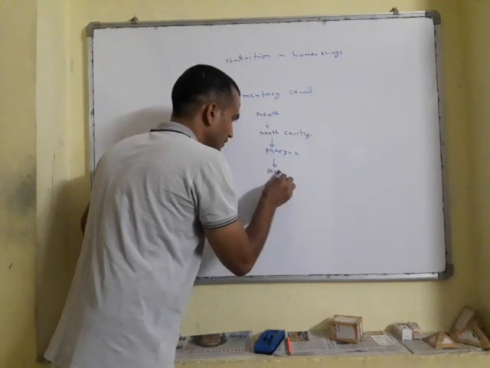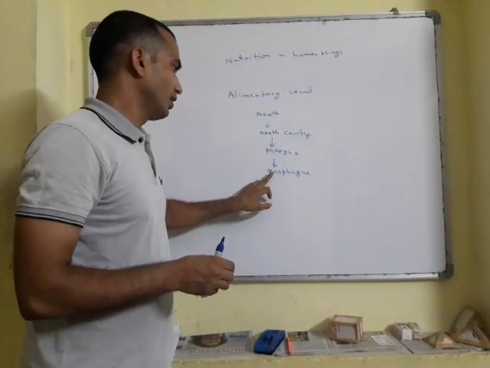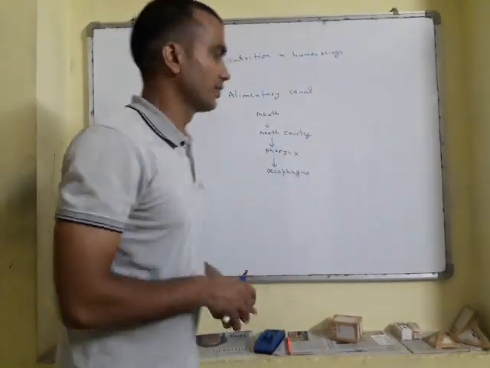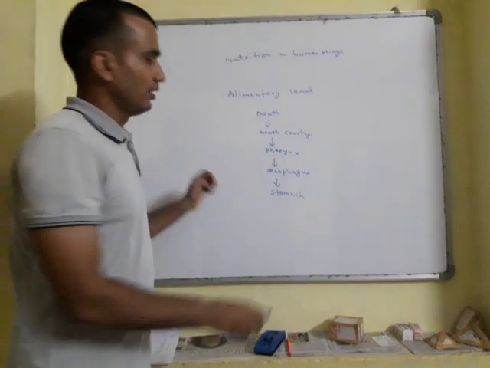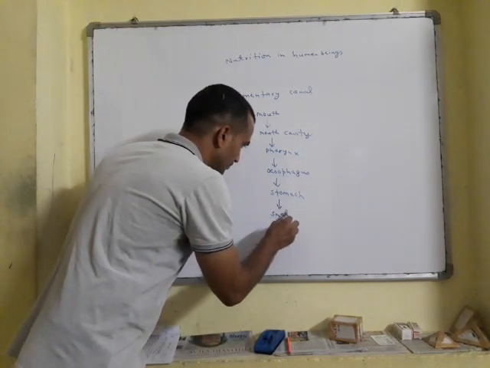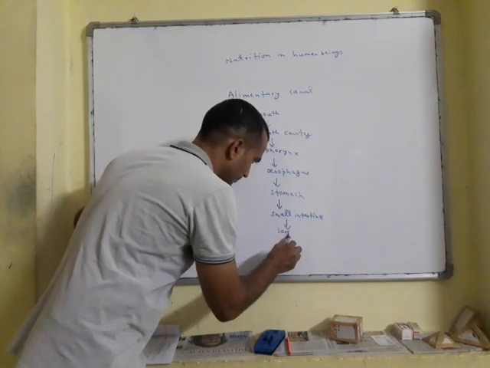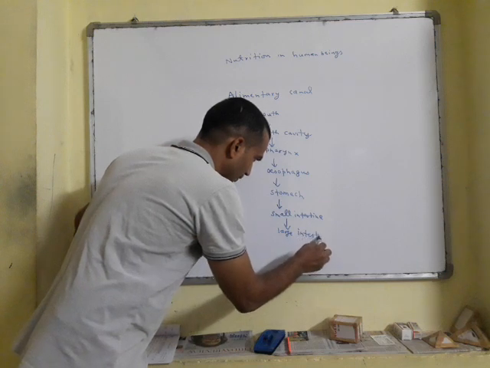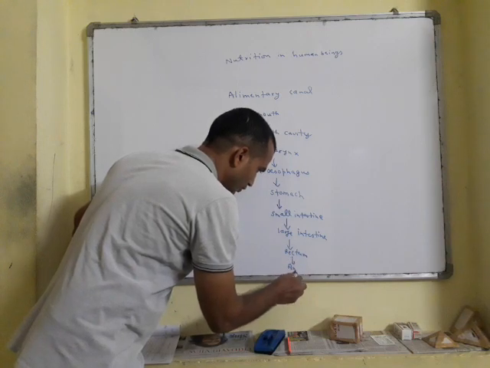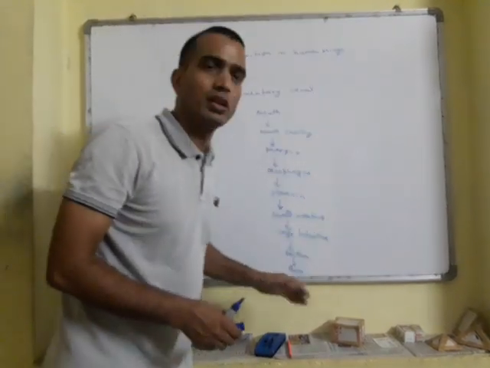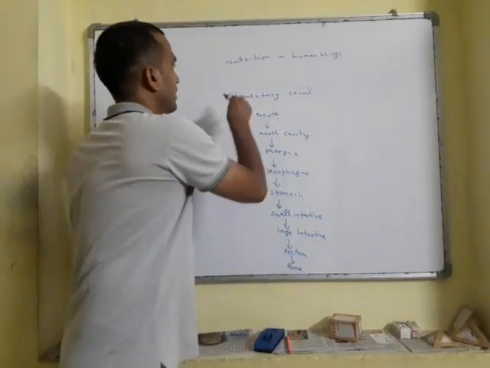Then comes the esophagus. The o is silent here, and that's why we pronounce it as esophagus. Then food reaches the stomach, then the small intestine, then the large intestine, rectum, and finally the waste product comes out through the anus. This all makes the alimentary canal.